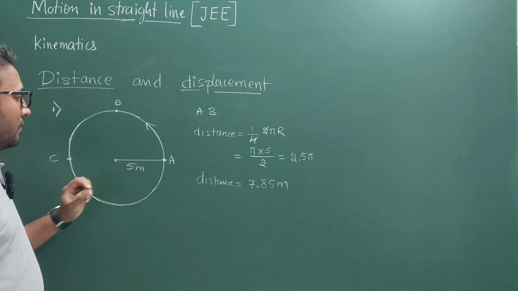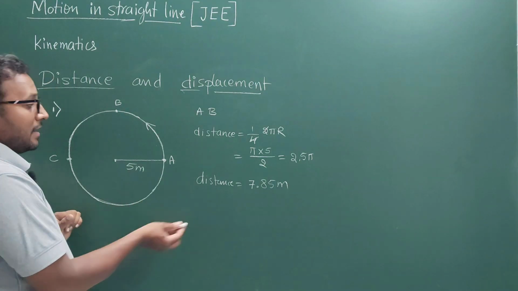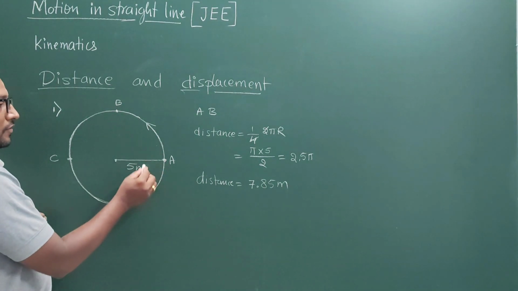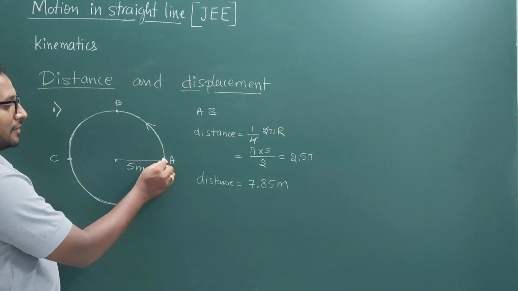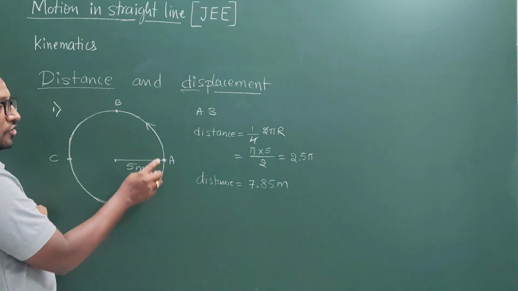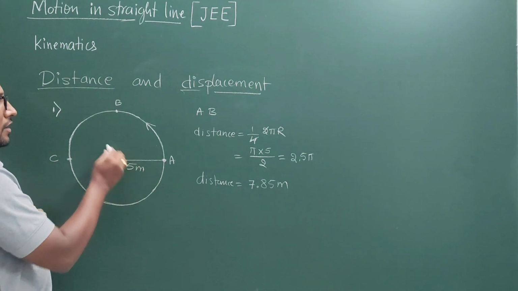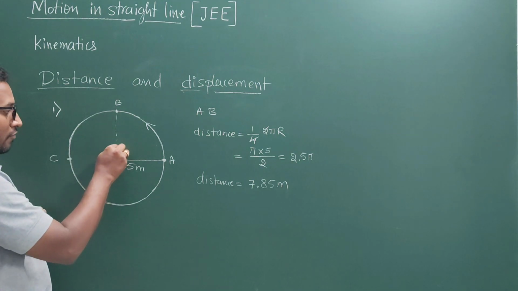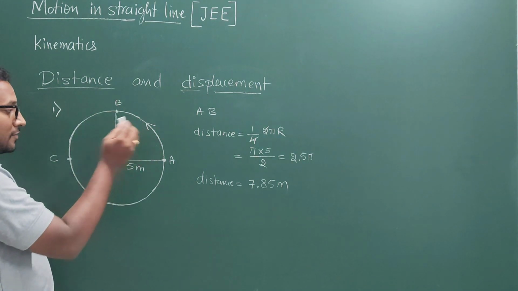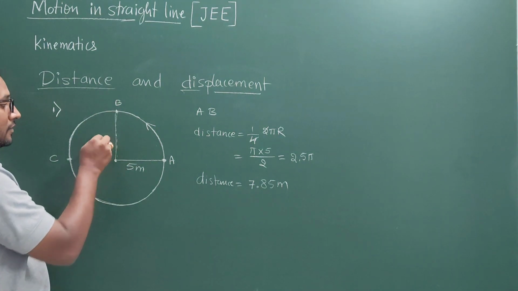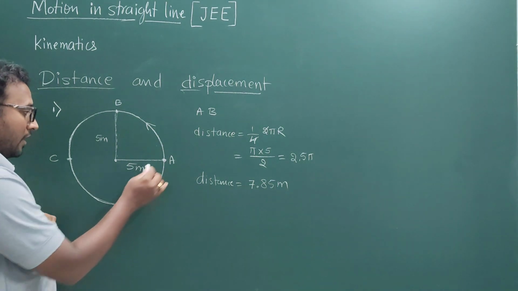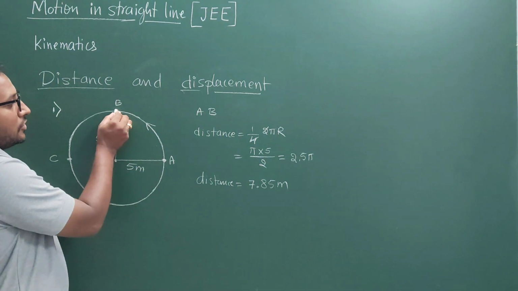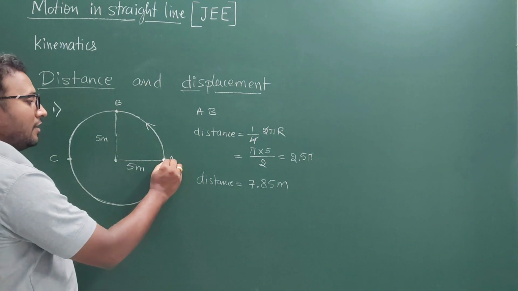Now let us calculate the displacement from A to B. To calculate the displacement, draw a straight line from the initial position to the final position. From the center of the circle, I will imagine a straight line to the final position. This is not displacement, but nothing but the radius, in a different direction. Now, from the initial position to the final position, I will draw a straight line.